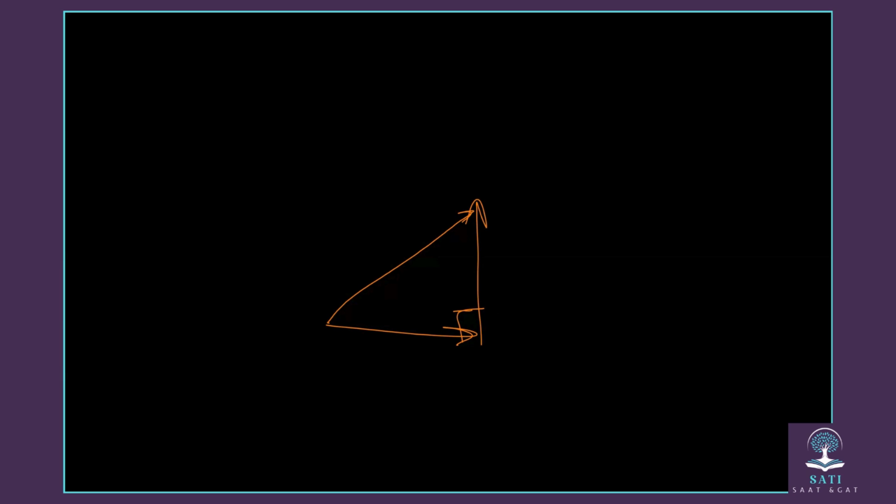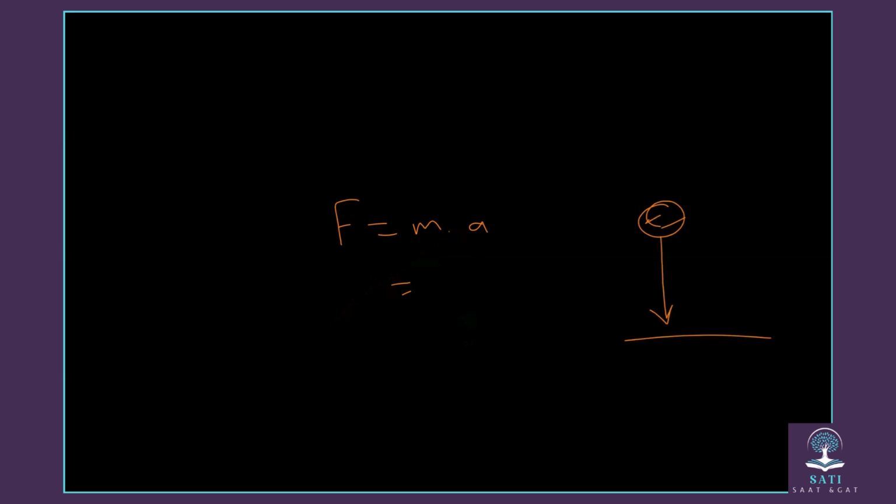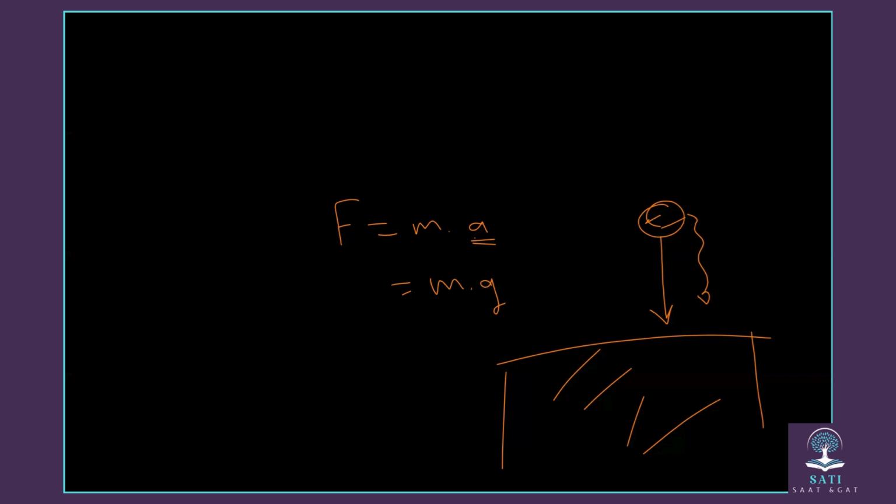And it equals, as we said, force equals mass times acceleration. But now, if the object is moving towards the ground, an object falling down or going up, that means it is moving under the effect of gravity. And gravity, instead of A, we write it G. So in this case, when it comes to mass times gravity, this one we call weight. So what is weight? Weight is a type of force. It equals mass times gravity.